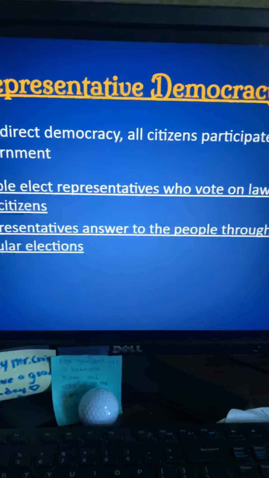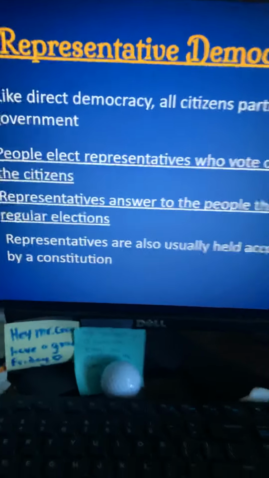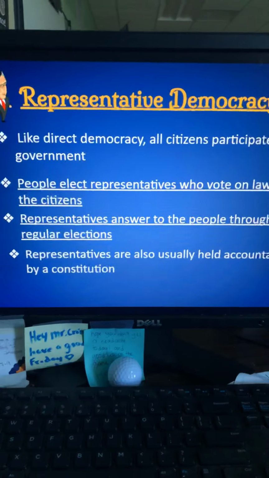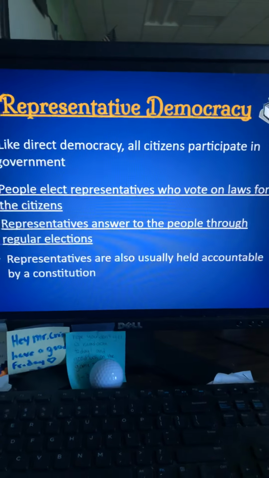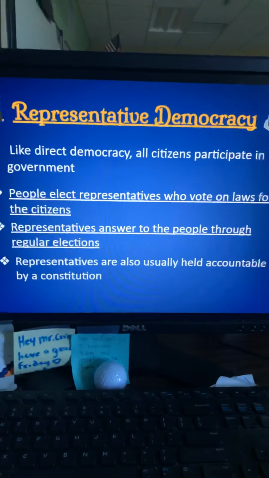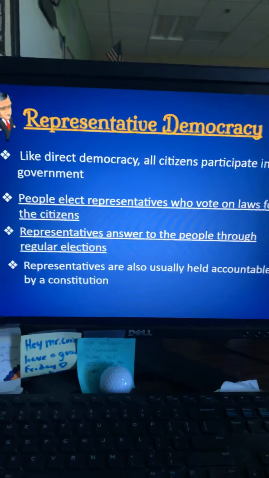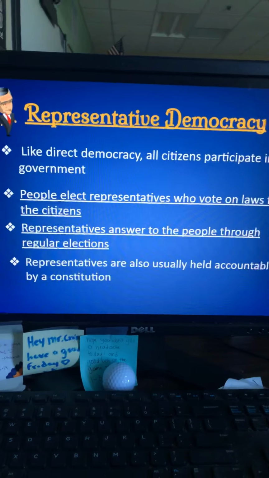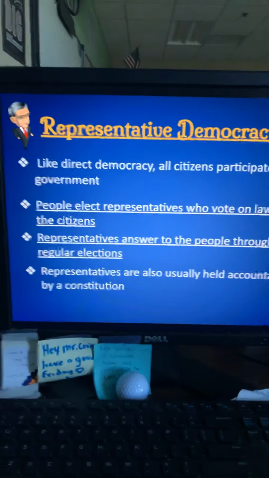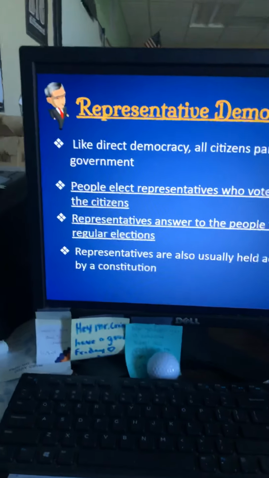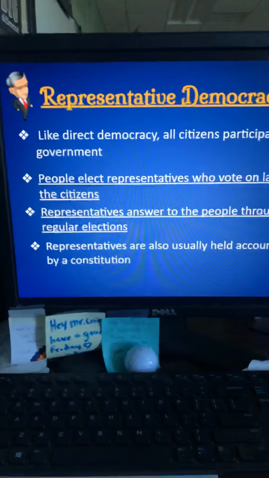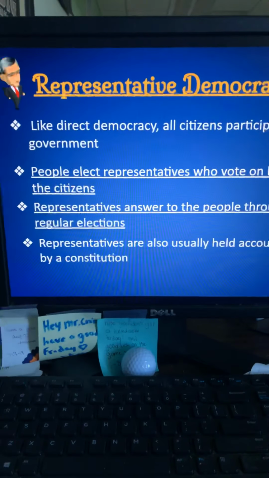Okay, representative democracy. This is like direct democracy. All citizens participate in the government. People elect representatives who vote on laws for the citizens. That's similar to what we have in the United States, where we vote on representatives to go and cast their votes in the Senate and the House of Representatives based on what the people want, right? And that's what they had there, based on what the citizens want.